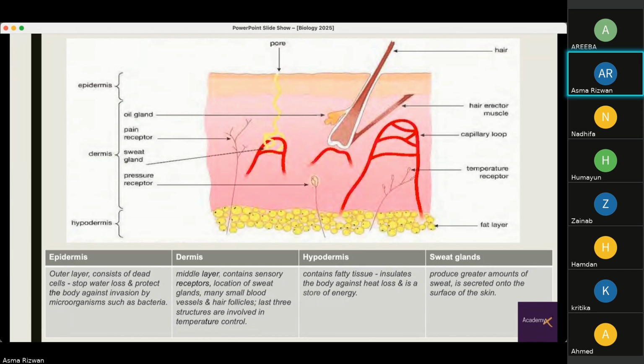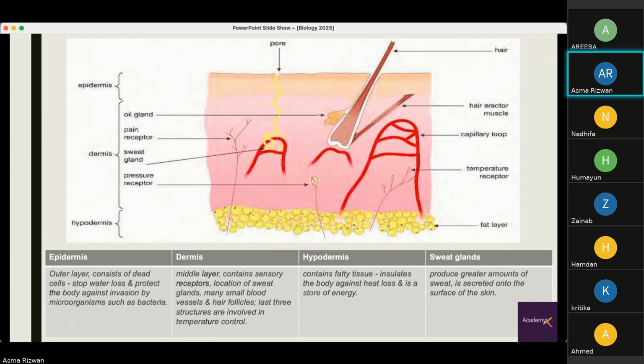Underneath the epidermis, we have the dermis, which is the middle layer, and it consists of the most important parts of the skin. It contains sensory receptors, is the location of sweat glands, has many small blood vessels and hair follicles.